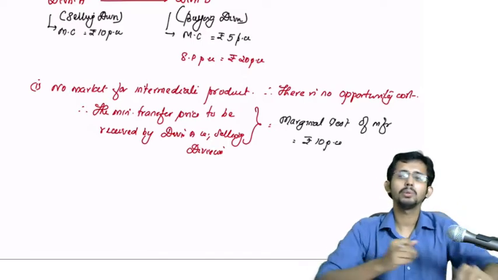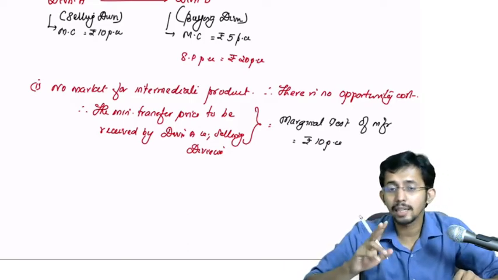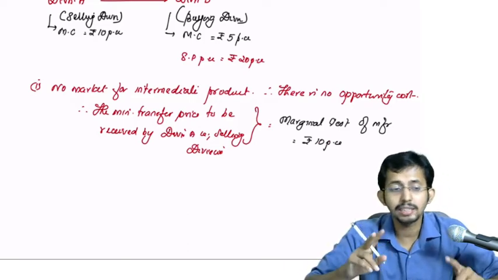So in order to promote goal congruence, Division A should get at least rupees 10 per unit. That is the minimum.